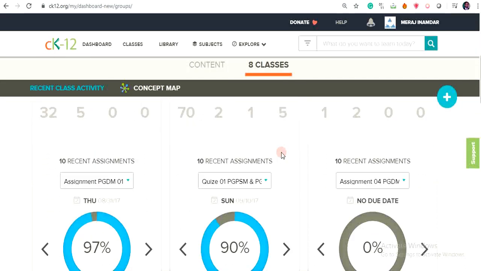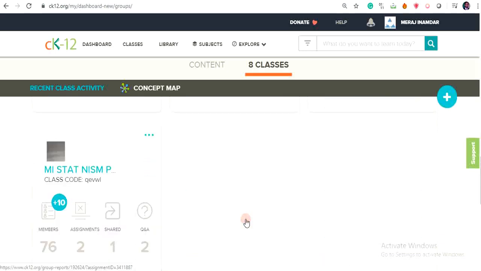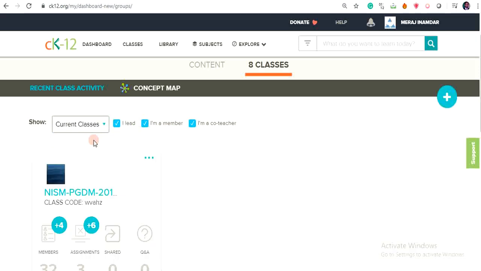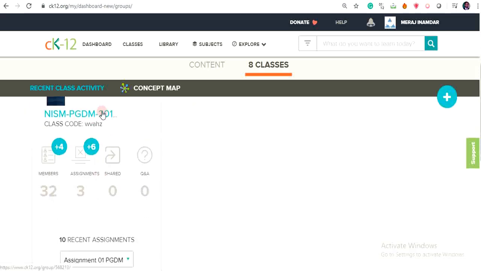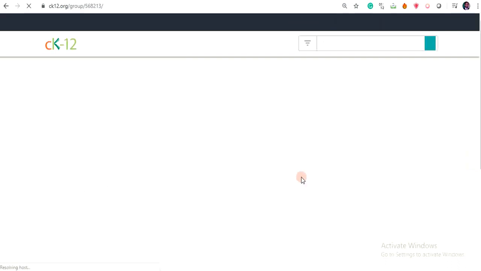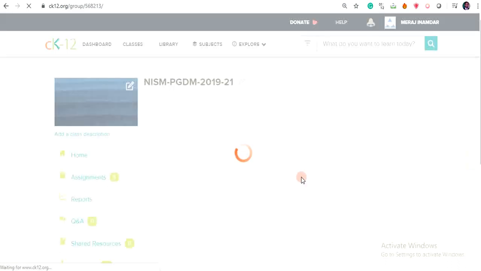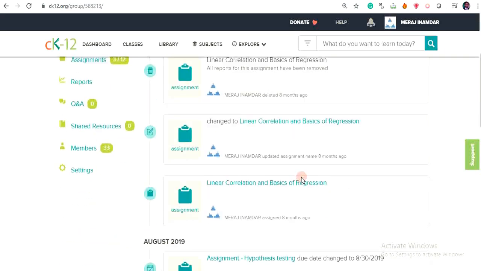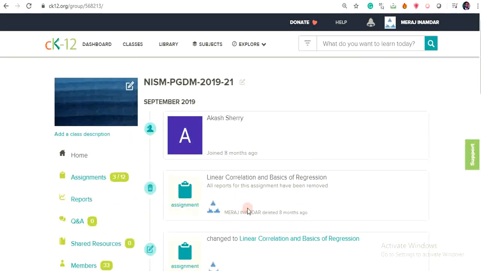These are my classes. I will show you how it looks. Now I will show my current classes. This NISM PGDM 2019-21 is my current class. If I go to this current class, then I will see the timeline of the various activities: who has completed which assignment at what time. I can see the reports of that.